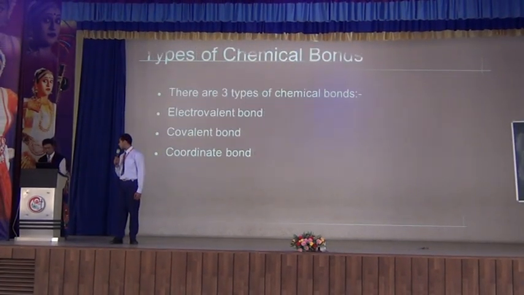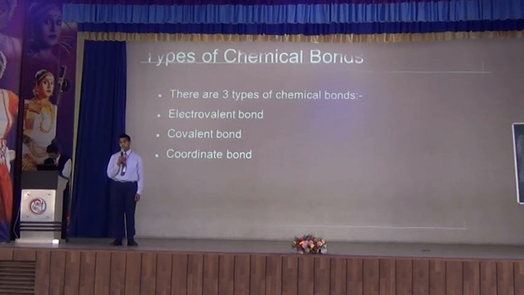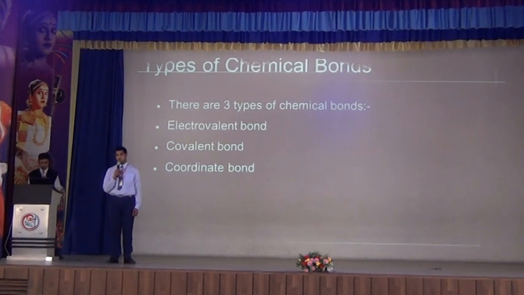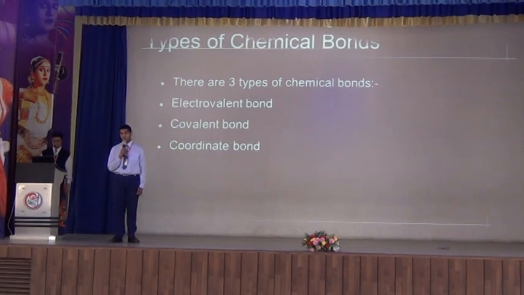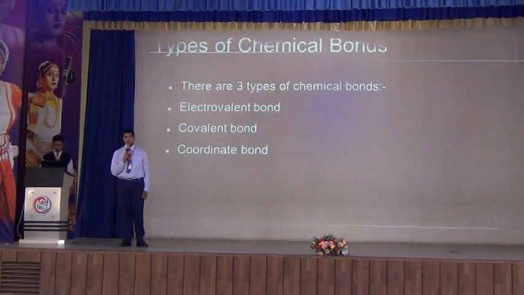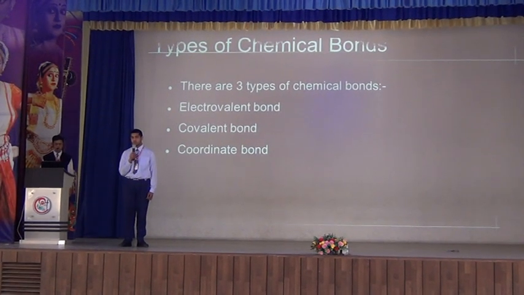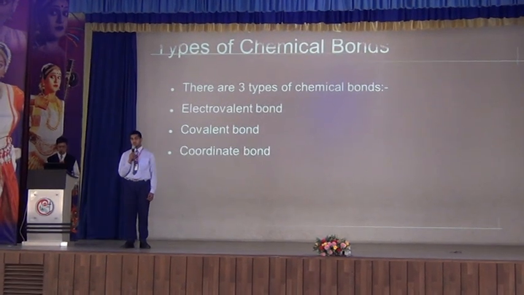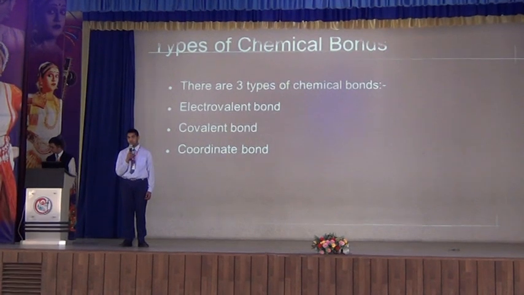Before telling about the types of chemical bond, I must say what the causes of formation of bond are. There is only one cause, and that is to attain stability. Stability in this case is to have 8 or 2 electrons, generally 8 electrons in the outermost shell. And to attain this type of electronic configuration, atoms lose, gain or share electrons.